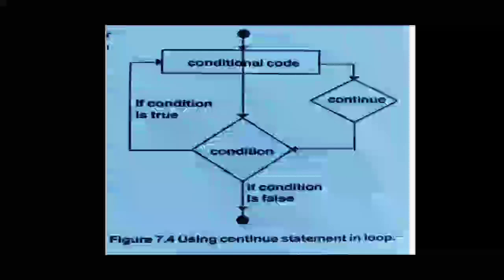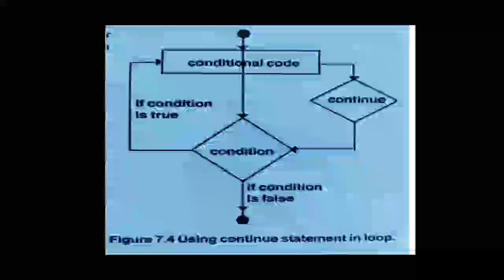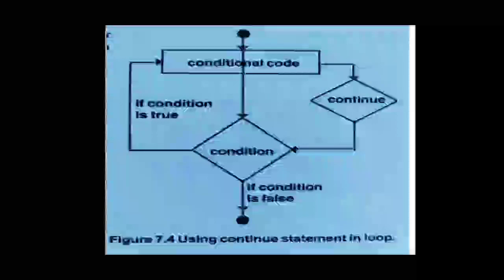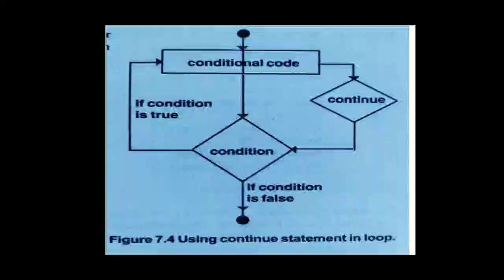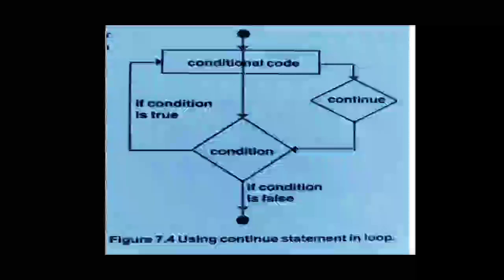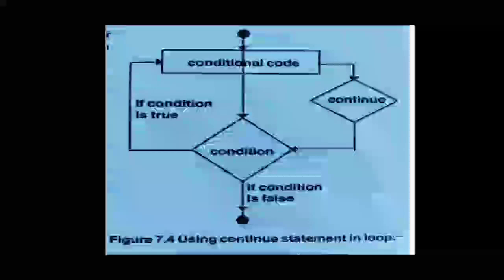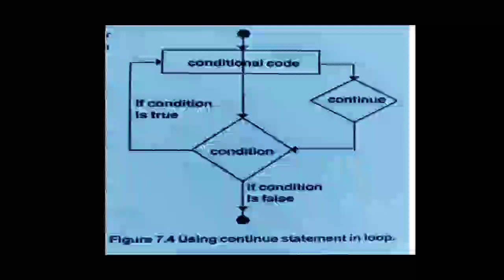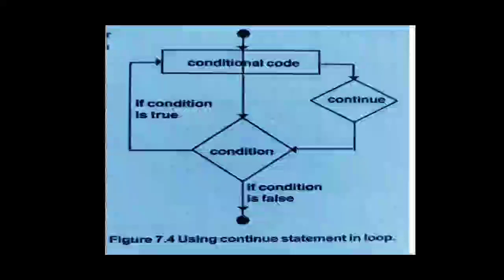One more type is continue. Suppose in between the program something happens to a condition, then you can continue the given code again and again by using the continue word. So conditional code, continue, condition. If the condition is true, it again goes for conditional code. If it contains continue, then it again comes to the condition. So it is the opposite of break. Break can break the code in between, while continue is used if any exception occurs in a given program, then it again starts the loop.